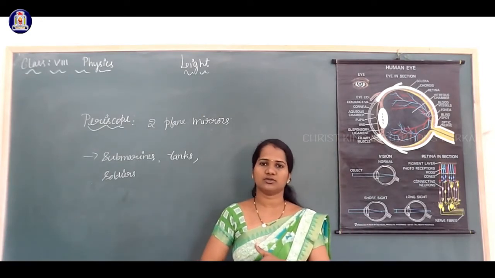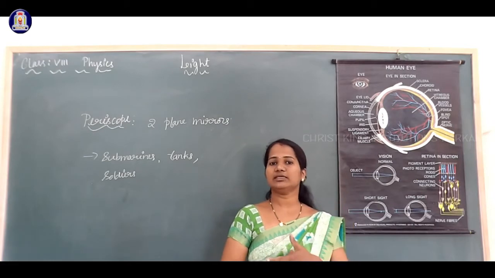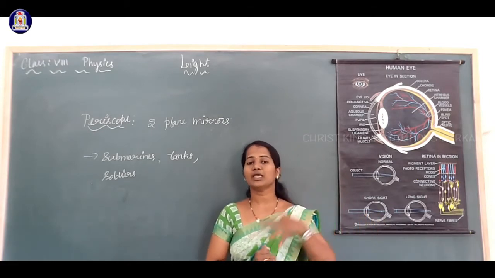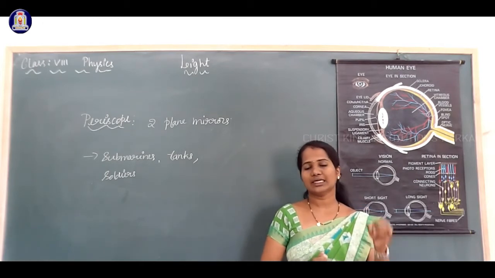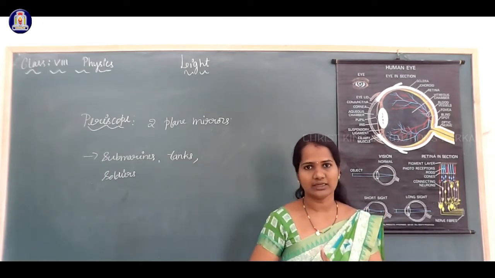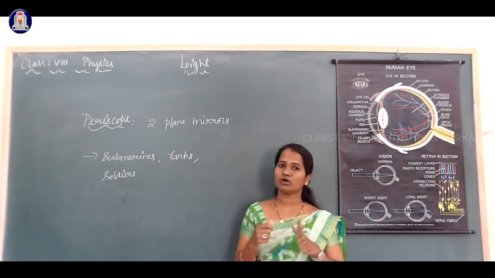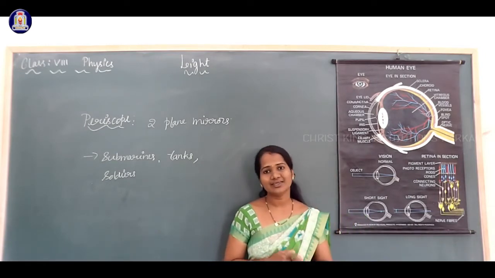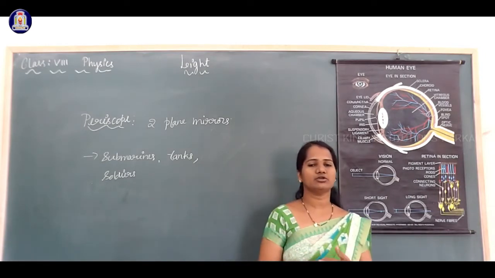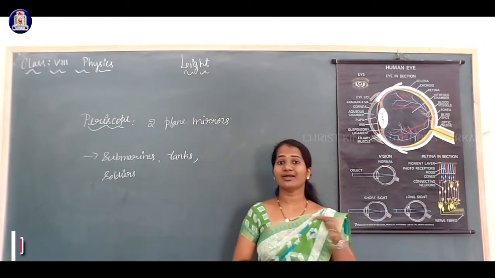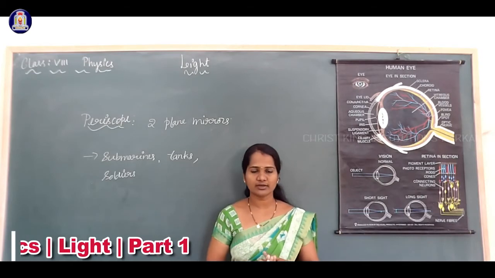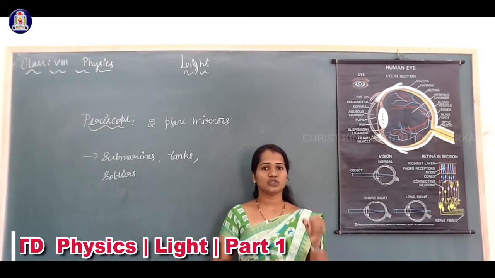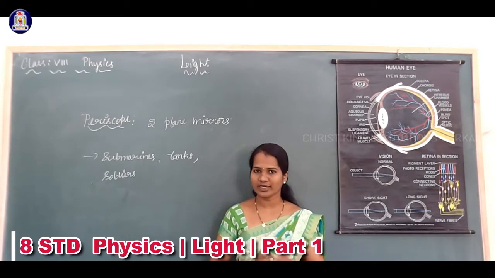of images. Now, when we speak about sources of light, the sun is the natural source of light. It is the main source of light for all of us. We get light energy as well as heat energy from the sun. Sun rays, we usually say, are white light. But is it white color? Actually, sun rays are not white color.